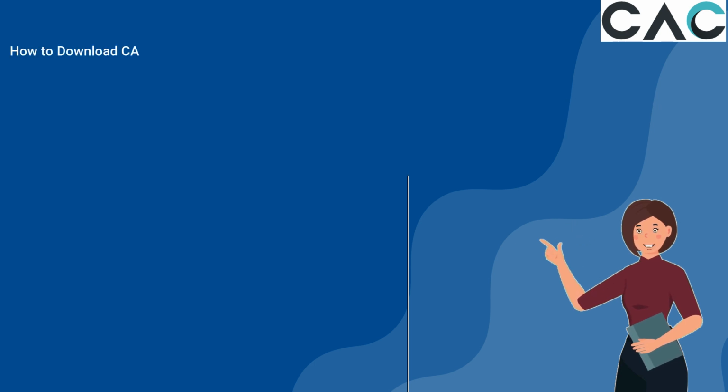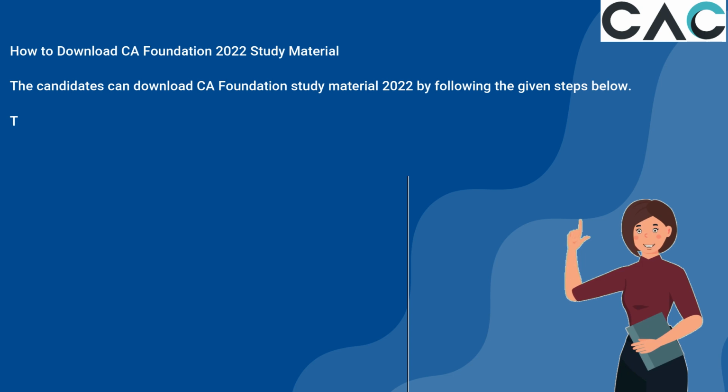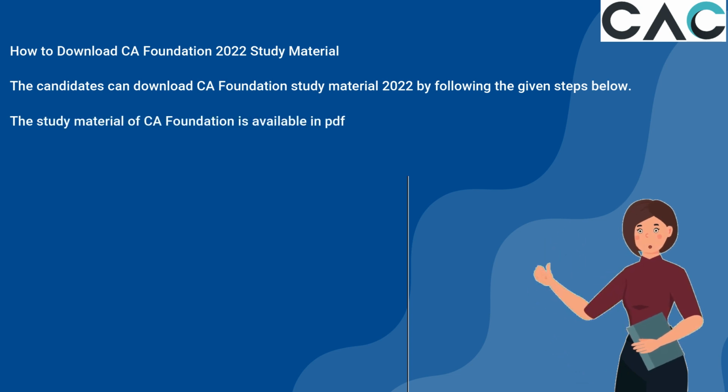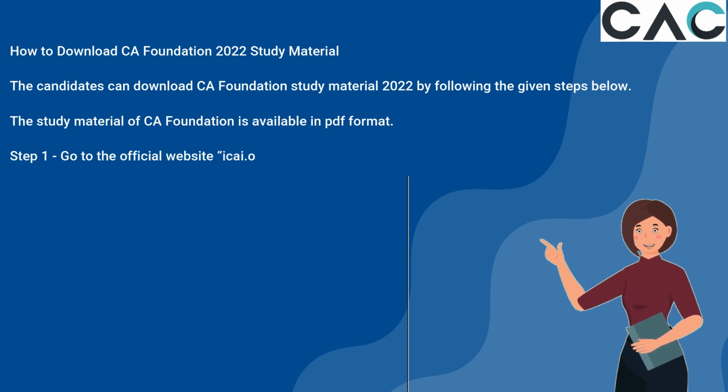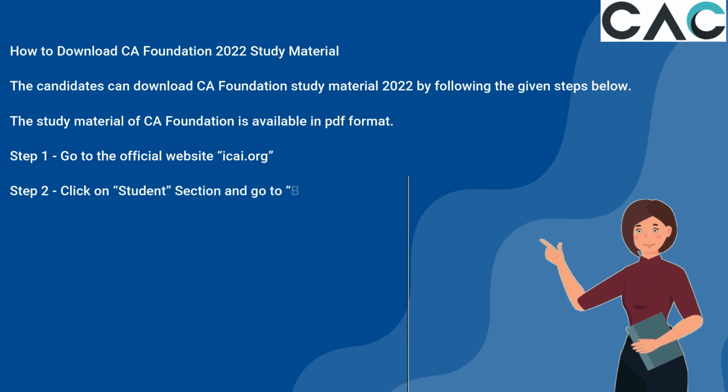How to download CA Foundation 2022 study material. The candidates can download CA Foundation study material 2022 by following the given steps below. The study material of CA Foundation is available in PDF format. Step 1. Go to the official website icai.org. Step 2. Click on Student section and go to BoS Knowledge Portal.